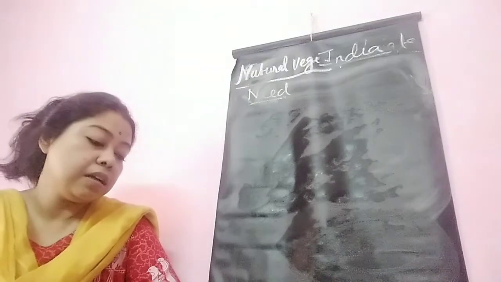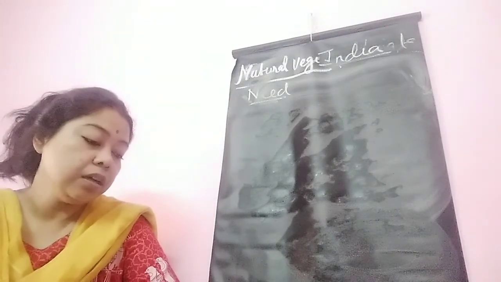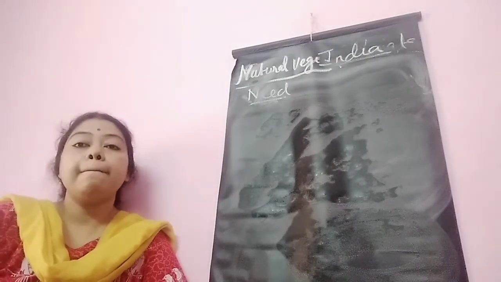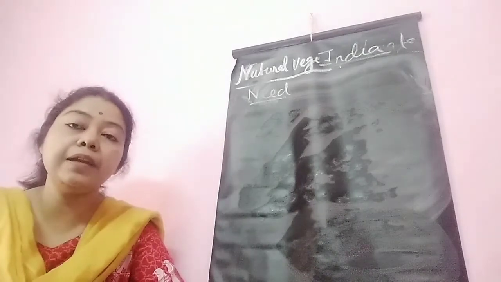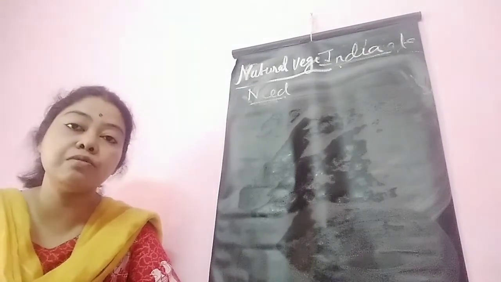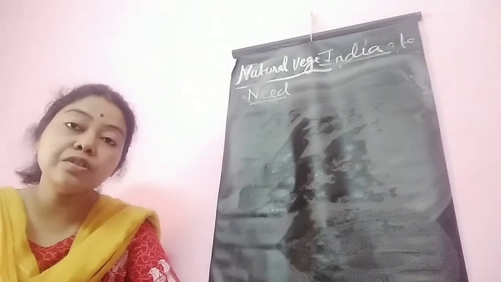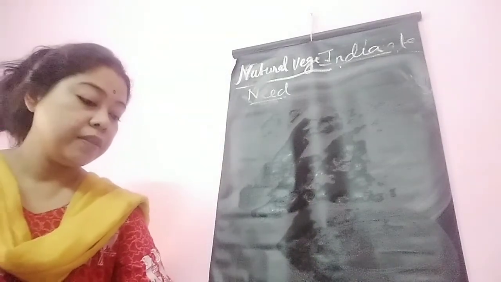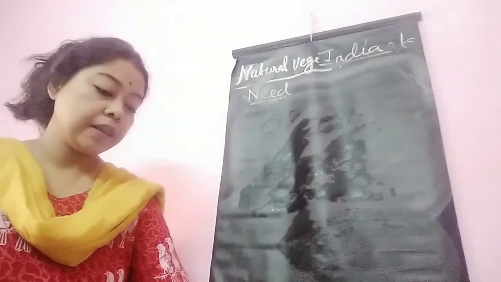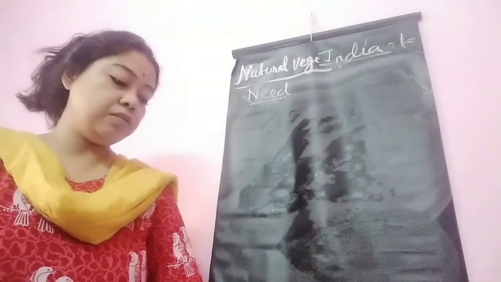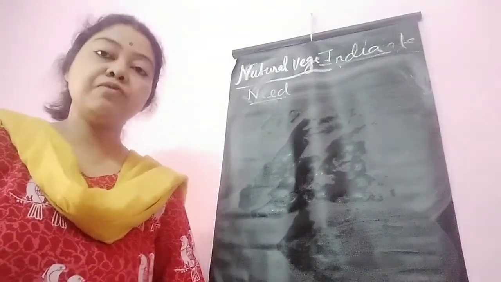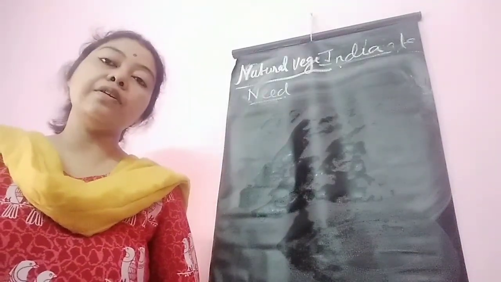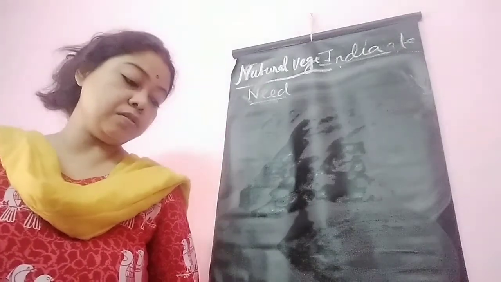Next is controlled grazing of cattle. We know that grazing of cattle causes erosion of the top layer of the soil, and that should be reduced. We should check grazing of cattle. In India, villagers bring their cattle or goats into the forest for grazing, and in this way they are degrading the top layer of the soil and thereby causing soil erosion.